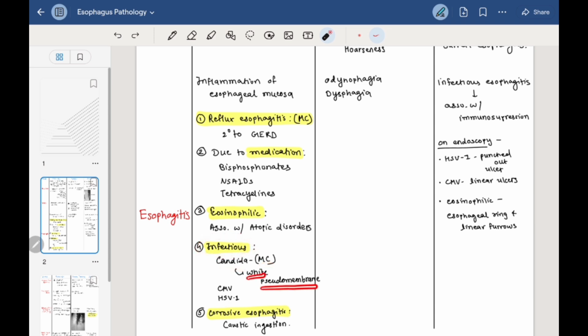Here we can see a white pseudomembrane on endoscopy. There can also be cytomegalovirus infection or herpes simplex virus infection. Fifth is corrosive esophagitis, which is caustic ingestion. Features are odynophagia, which is pain while swallowing, and dysphagia, which is difficulty in swallowing. Remember, infectious esophagitis can be associated with immunosuppression. On endoscopy, how do we identify different types of infection? Punched out ulcers are seen in herpes simplex virus infection, linear ulcers are seen in cytomegalovirus infection, and esophageal rings and linear furrows are seen in eosinophilic esophagitis.